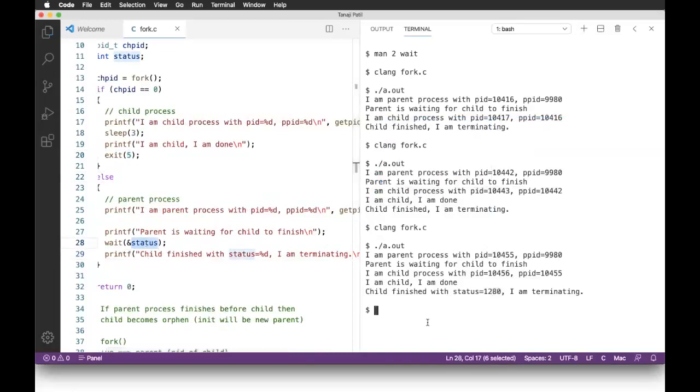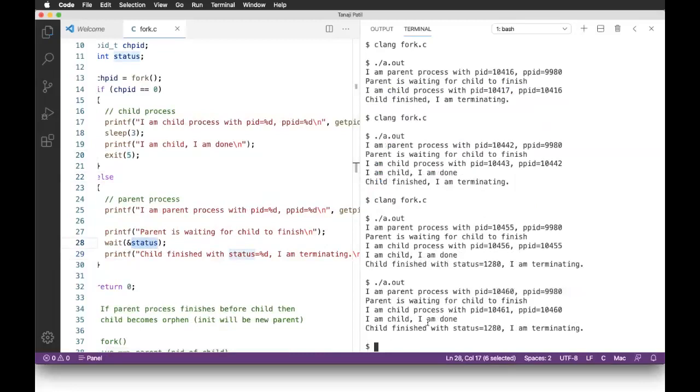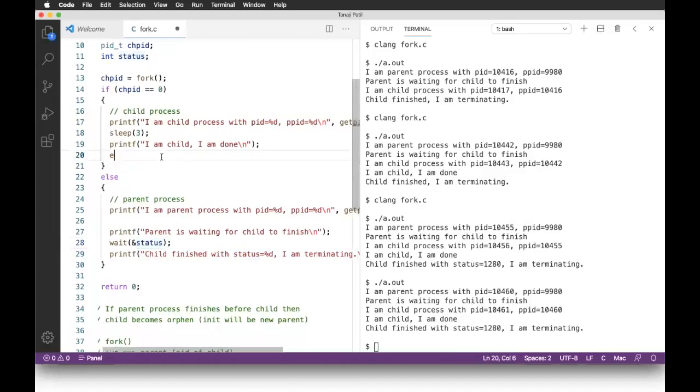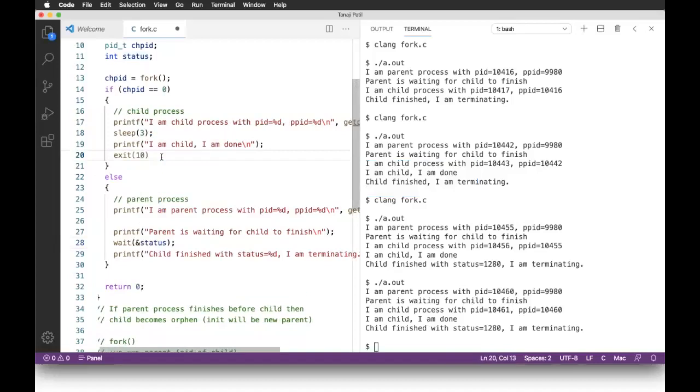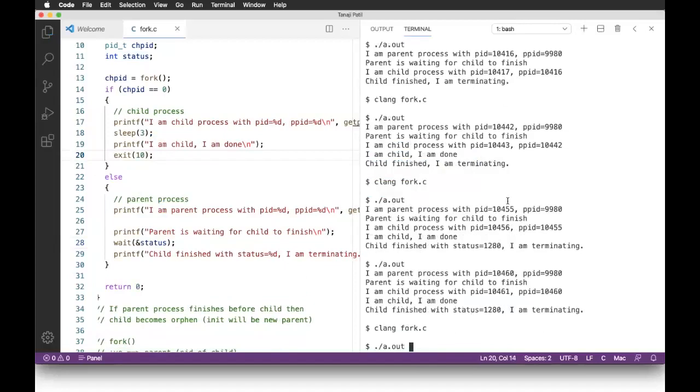That is actually the error code, and depending on what kind of things are there, different codes are there. So for example, if I exit with something else, exit 10, let me save it. Previously it was 1280. Compile it, run it.